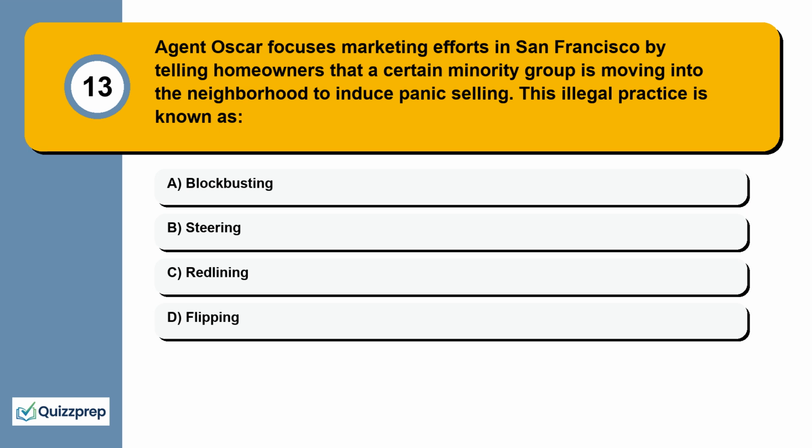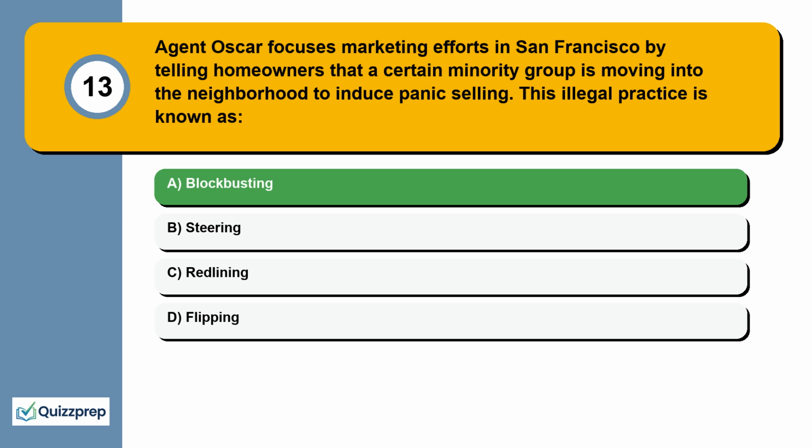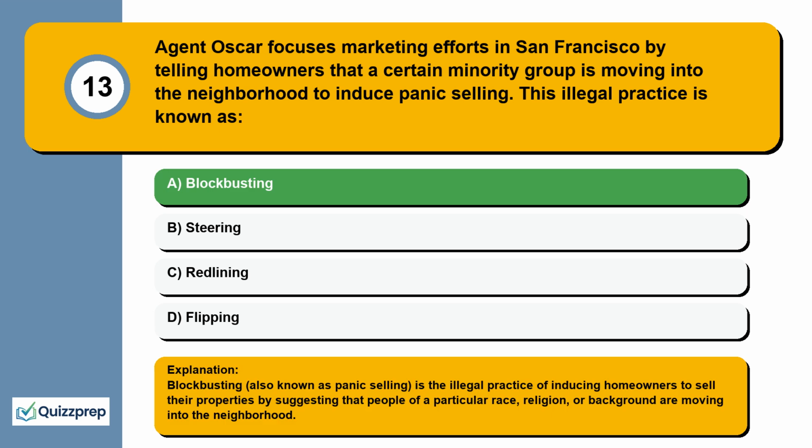Question 13. Agent Oscar focuses marketing efforts in San Francisco by telling homeowners that a certain minority group is moving into the neighborhood to induce panic selling. This illegal practice is known as blockbusting, steering, redlining, flipping. Blockbusting, also known as panic selling, is the illegal practice of inducing homeowners to sell their properties by suggesting that people of a particular race, religion, or background are moving into the neighborhood.